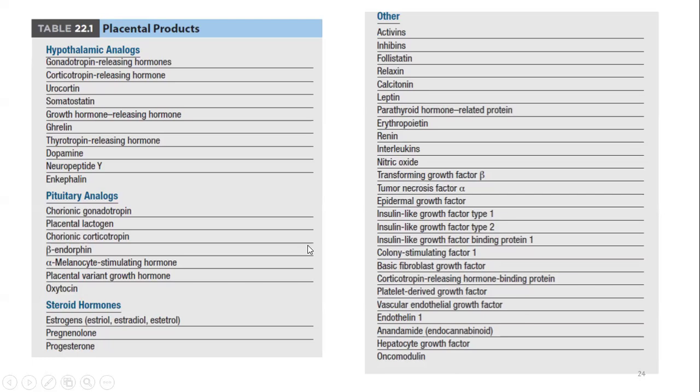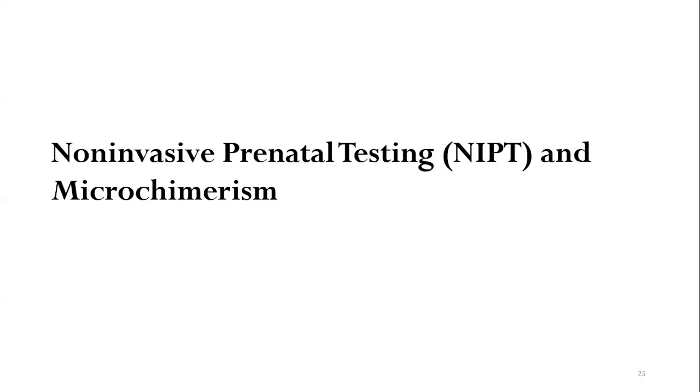So there's a whole list of placental products. You don't need to remember so many things, but just remember the important hormones which are produced by the placenta, which we have already discussed in the previous videos.